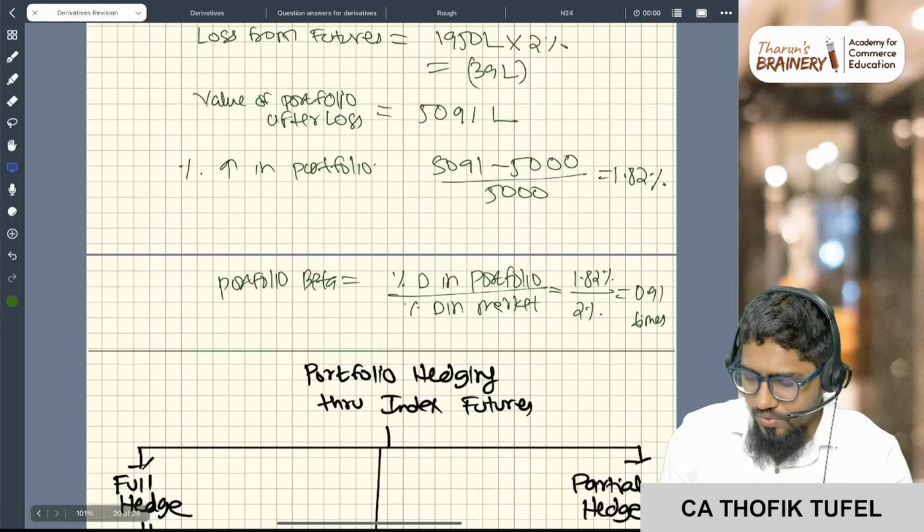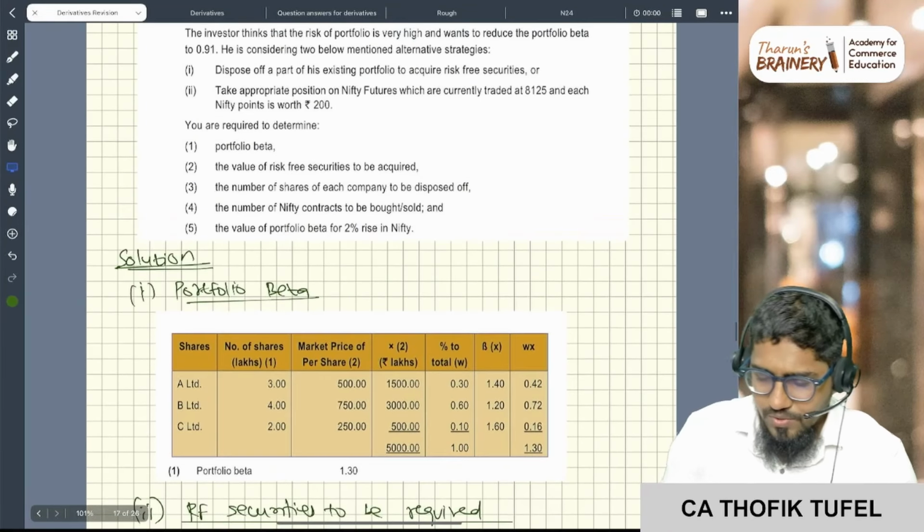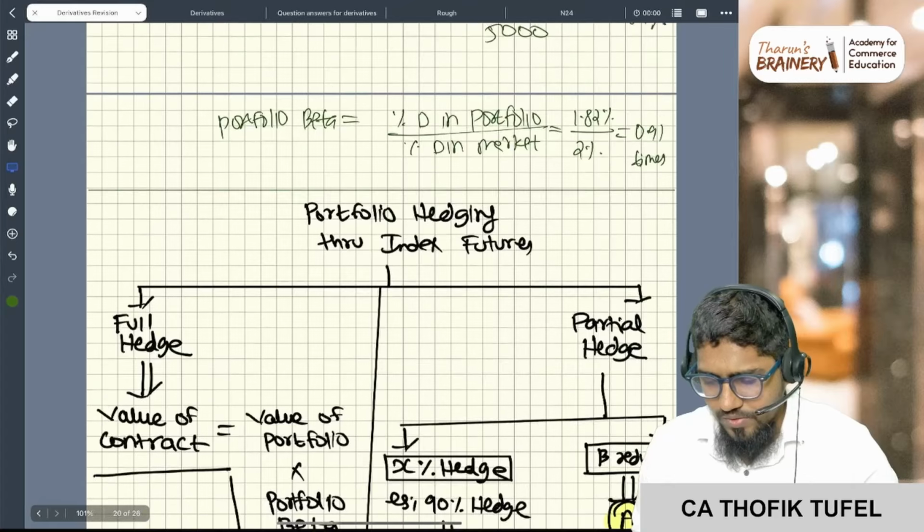Yeah, so we are doing partial hedging. So now you see, sir, how to handle this? He's asking us to prove basically. This is nothing but prove it. Sir, how to prove, sir? First you see here.